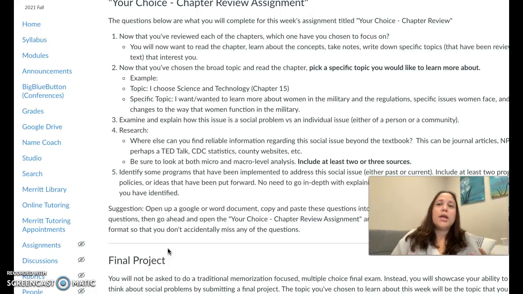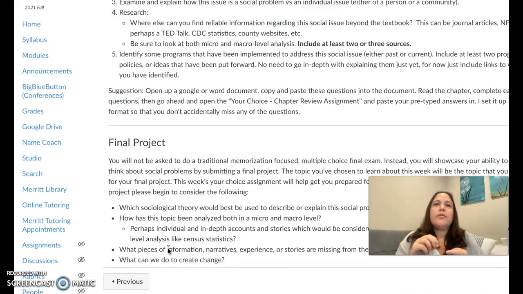So this week you're learning, gathering as much information as possible. And then next week, you're going to continue to learn for your final project, but you're also going to present the information back. So you really need to learn about the topic enough to be able to present the information back.